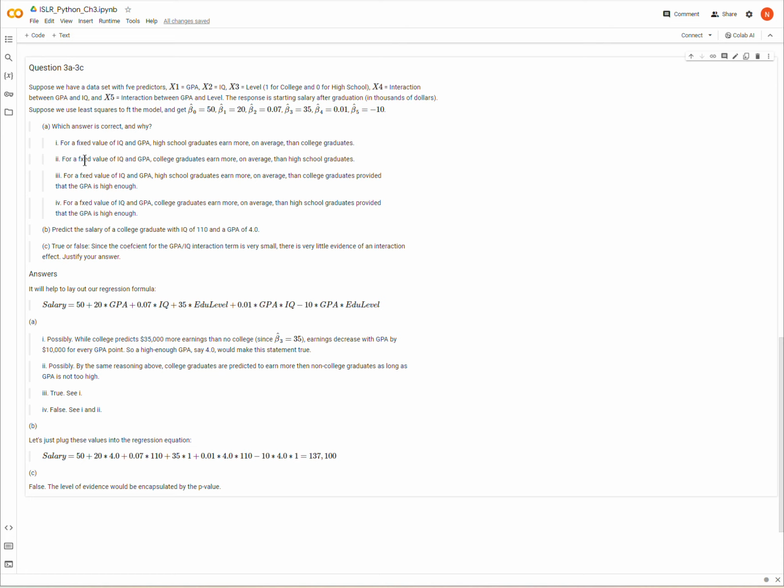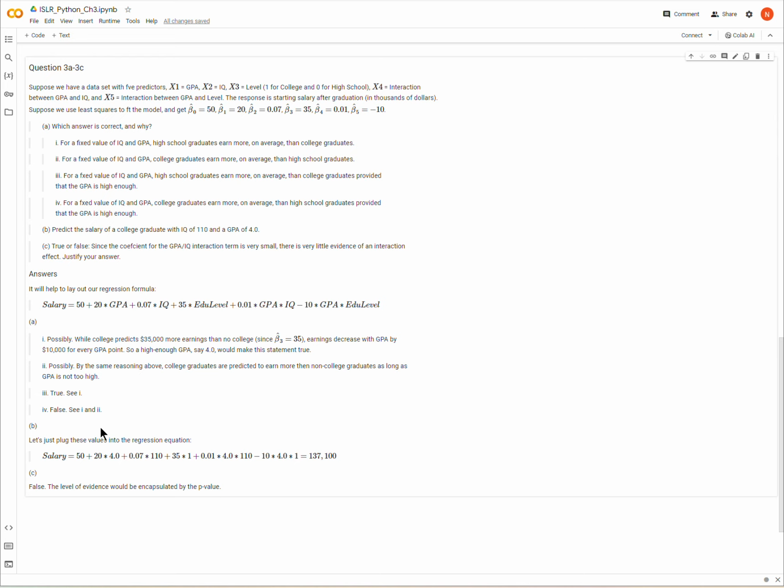Then for possibility 2, for a fixed IQ and GPA, college graduates earn more on average than high school graduates. Again, if I run through that same thought exercise, that is possibly true, given that the GPA of the college graduate is not beyond some threshold. So, possibility 4: for fixed IQ and GPA, college graduates earn more than high school graduates provided that the GPA is high enough.